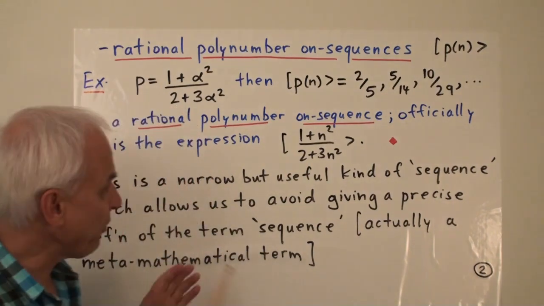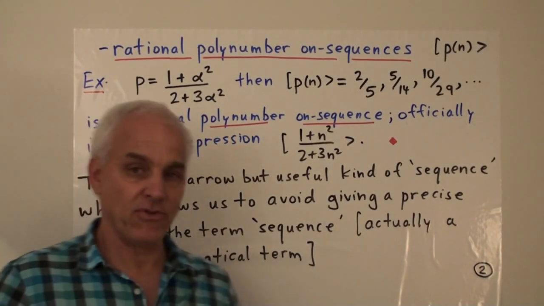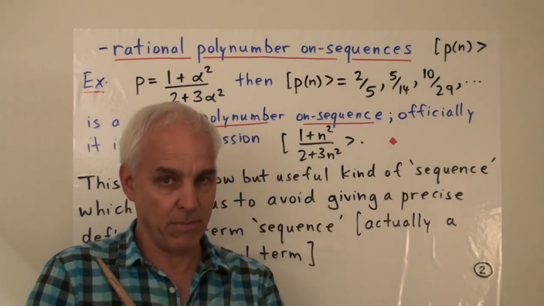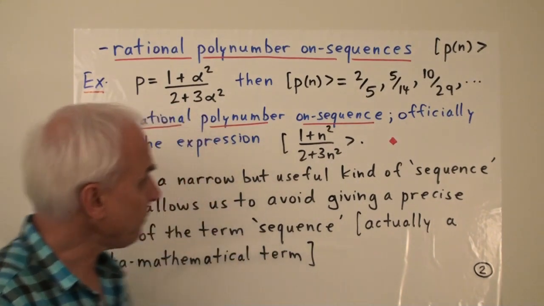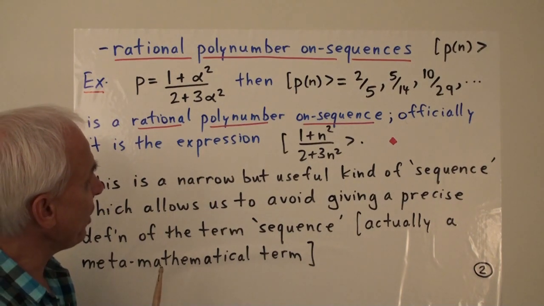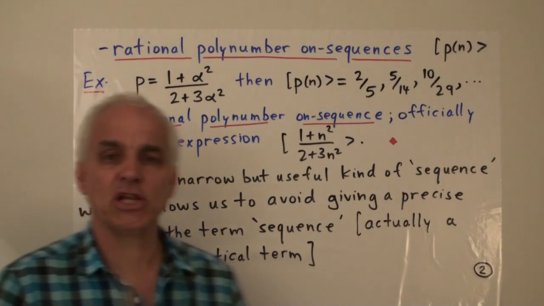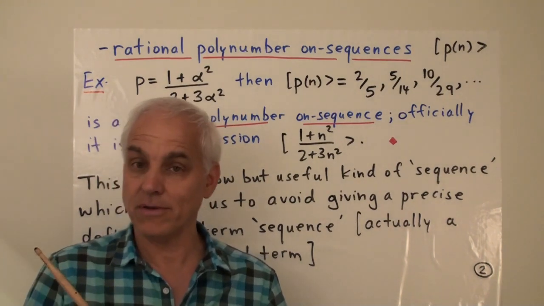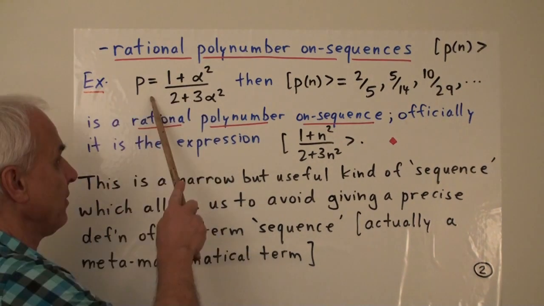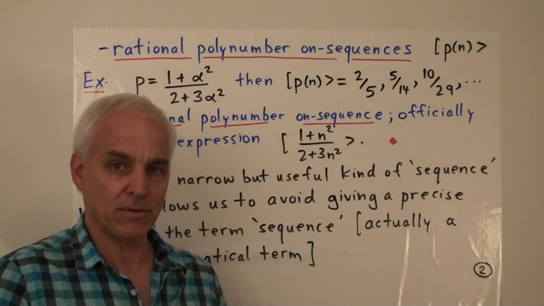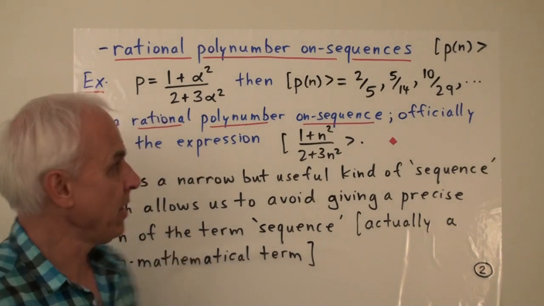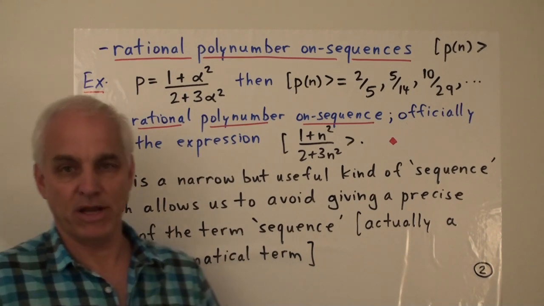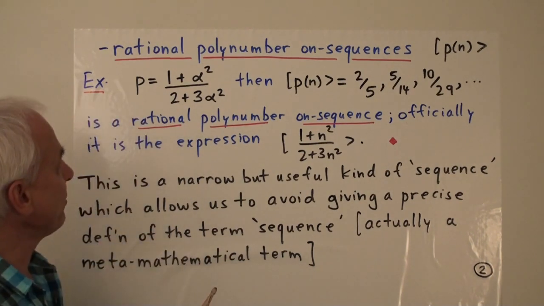All right. So our approach, for example, to discussing sequences is to restrict ourselves so that we know exactly what we're talking about, so that we can all agree. And the kinds of sequences that we are considering are the ones that are essentially given by rational functions, what I prefer to call polynumbers. It's like a polynomial divided by a polynomial, for example 1 plus alpha squared over 2 plus 3 alpha squared. So that's a polynumber. It's a rational polynumber.